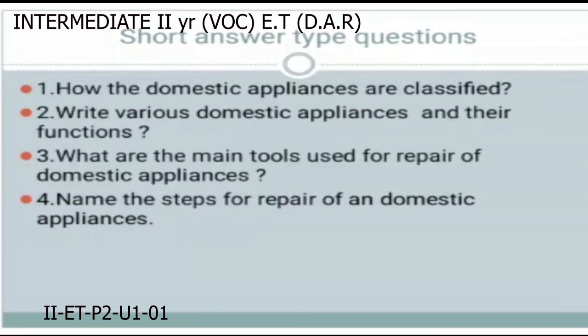Write the various domestic appliances and their functions. Write what the electrical domestic appliances in your home are and their functions. If you have a rice cooker, electric fan, table fan, TV, refrigerator, washing machine, water heater, write the domestic appliances and their functions. What are the main tools used for repair of domestic appliances? You know very well. And the fourth one is name the steps for repair of a domestic appliance.